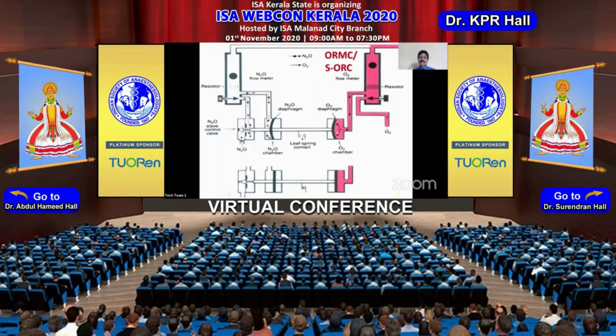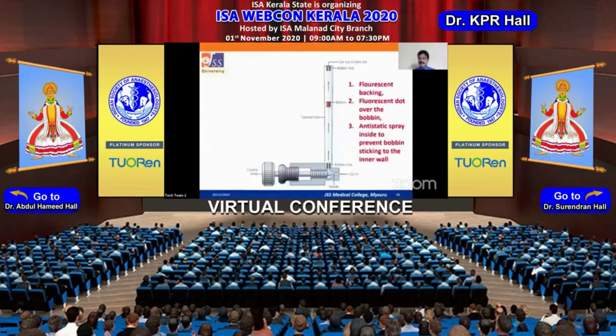Whenever we open up oxygen, the shaft pushes towards the nitrous oxide, and the flow of nitrous oxide can start. If you try to increase the nitrous oxide, the shaft is shifted towards the oxygen, and it will automatically decrease the amount of nitrous oxide flow, or even completely stop it. That is what is called the oxygen ratio monitor control, which is purely pneumatic.